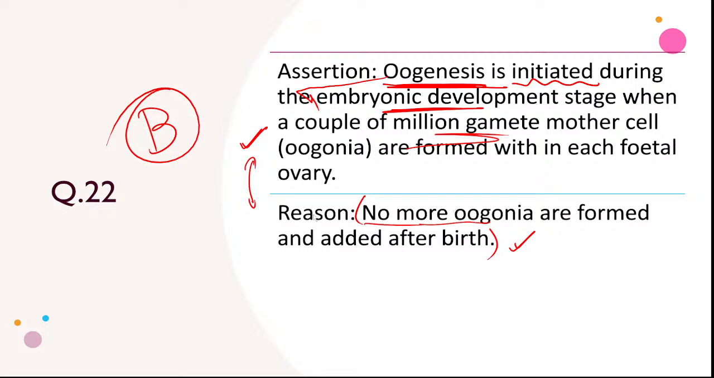Okay? It's not the reason, but it's a next stage. We can say that they are developed, or it can be the reason also. Wait a minute, wait a second, let me read this again. Oogenesis is initiated during the embryonic development stage when a couple of million gamete mother cells are formed within each fetal ovary, because no more oogonia are formed and added after the birth.